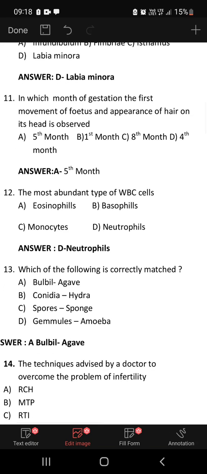The most abundant type of WBC is neutrophils, nearly 63% to 70% distribution of neutrophils you can notice. Which of the following is correctly matched? Bulbil, agave; conidia, hydra; spores, sponge; gemmules, amoeba. Bulbil, agave is the rightly matched. Conidia is in fungi, not in hydra. Spores are not seen in sponges. Gemmules are not seen in amoeba.